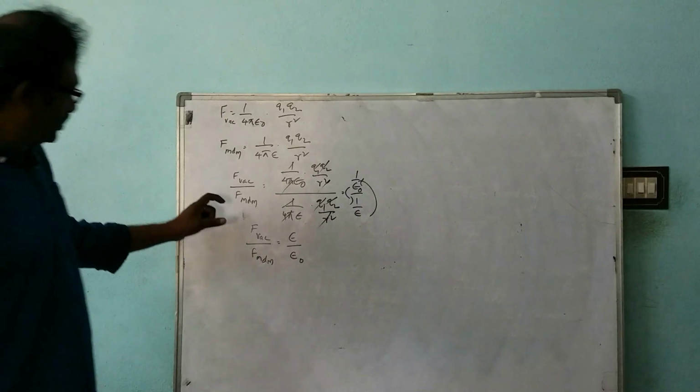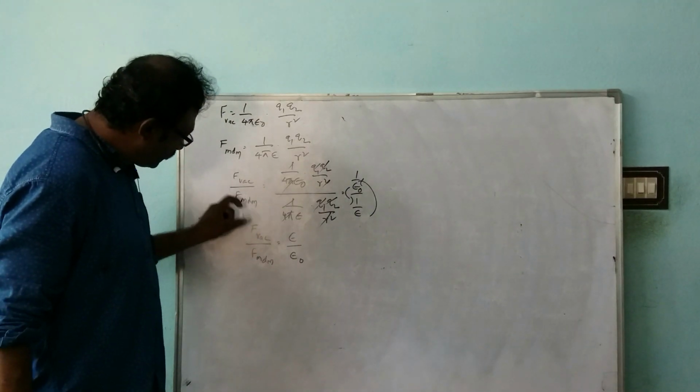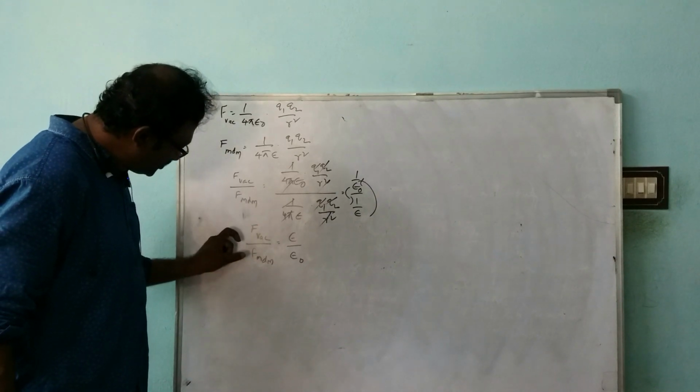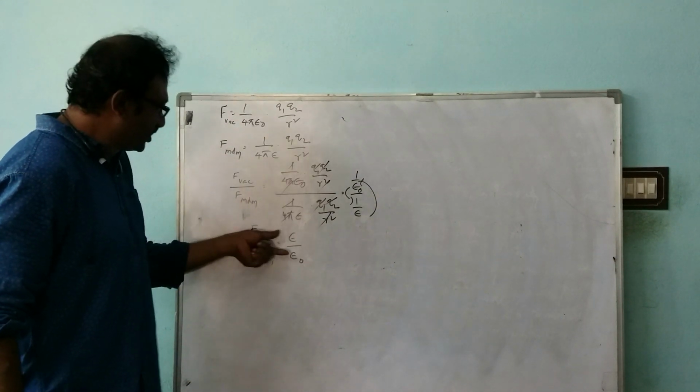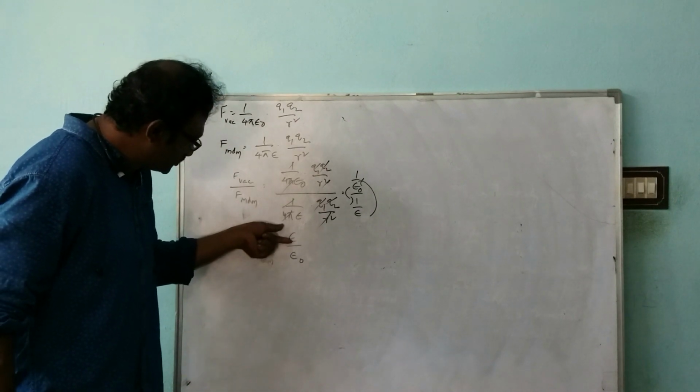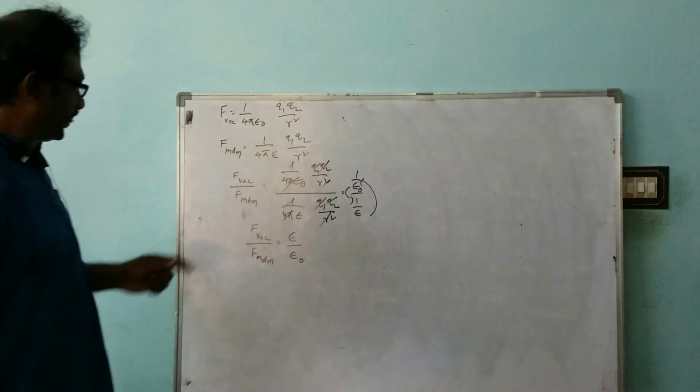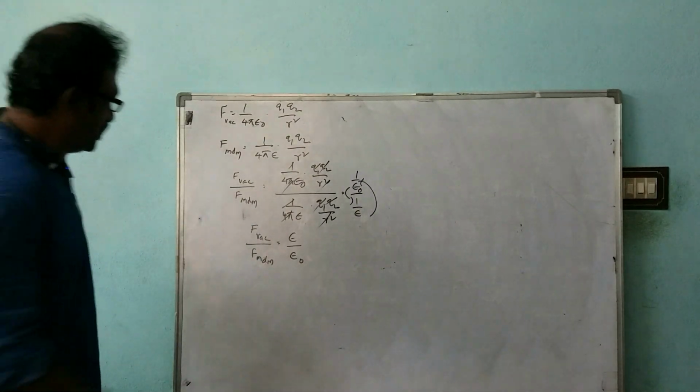So now the force between the two charged particles in vacuum and the force between two charged particles in the medium, we got the ratio as epsilon, that is absolute permittivity of the medium, by epsilon naught, the permittivity of free space. We will be calling this ratio the relative permittivity of the medium.